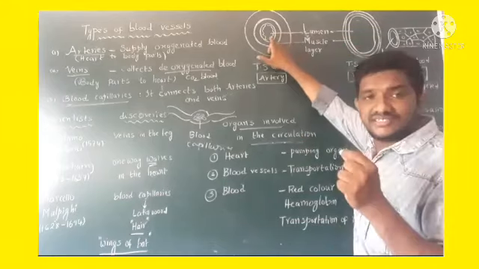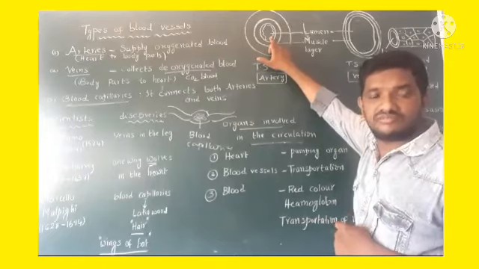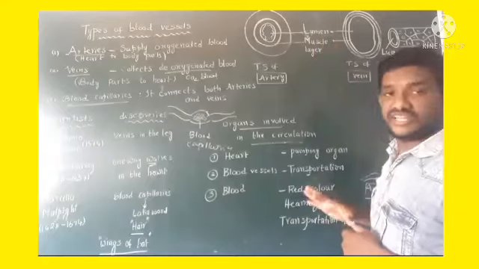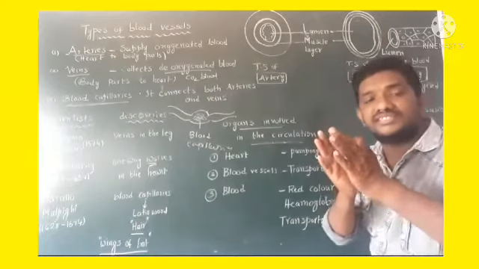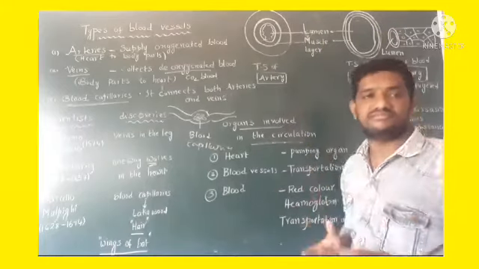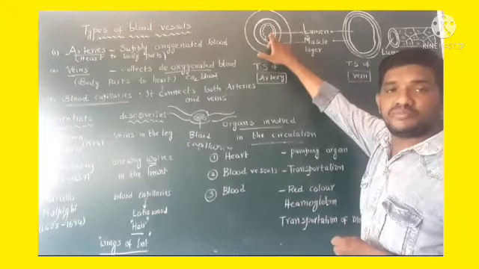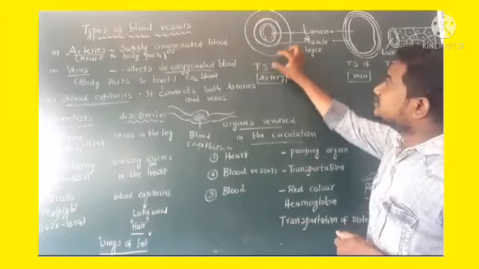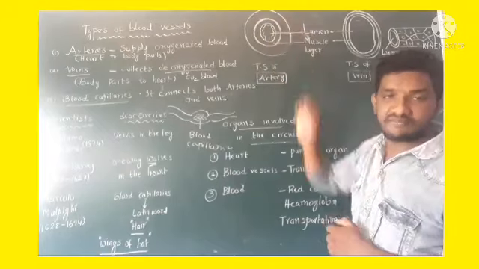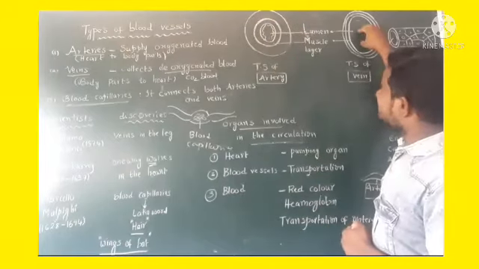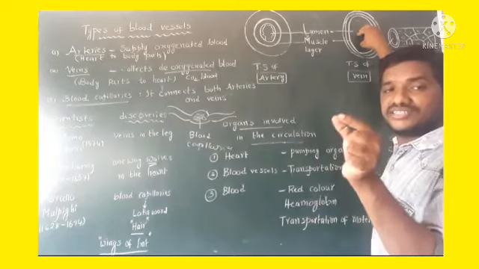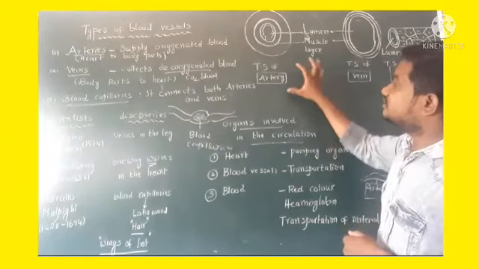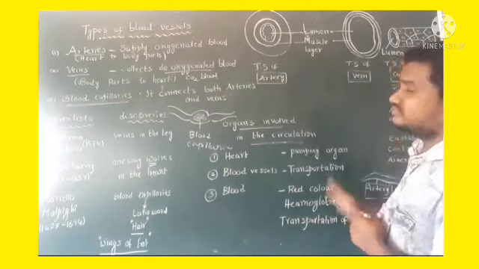Here lumen size is very small in artery, whereas in vein, lumen size is enlarged. Smaller size of lumen, larger size of lumen. In artery, a smaller lumen is present. In veins, a larger lumen is present. That is the main difference between artery and vein.